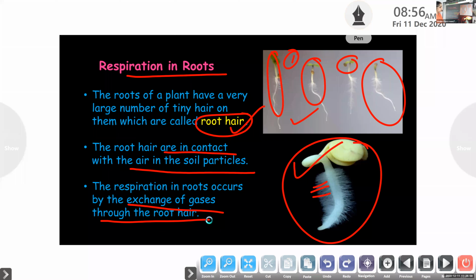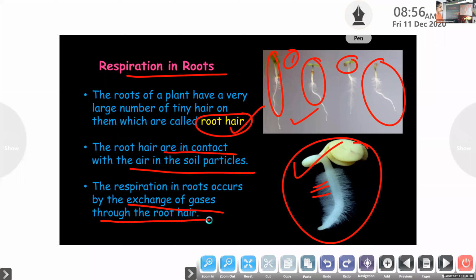So children, why do plants respire? Because they need oxygen, to produce energy. Okay, to produce energy, because as we human beings and other animals, in the same way plants also need to grow. In order to grow, they need energy. In order to produce flowers or fruits, they need energy. So how do they make it?